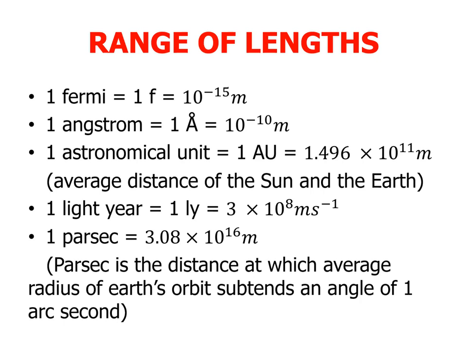So these are all some range of length we have. So what is parsec? It is the distance at which the average radius of earth orbit subtends an angle of 1 arc second. That is called parsec, right?